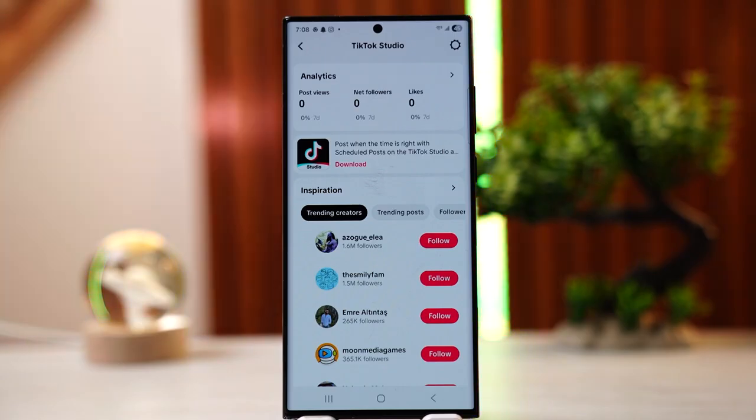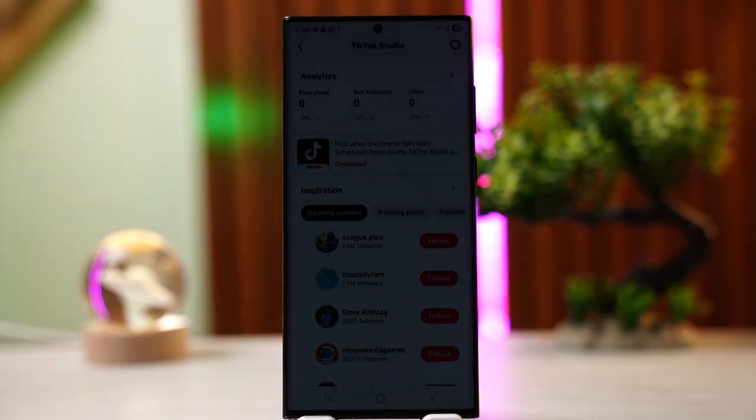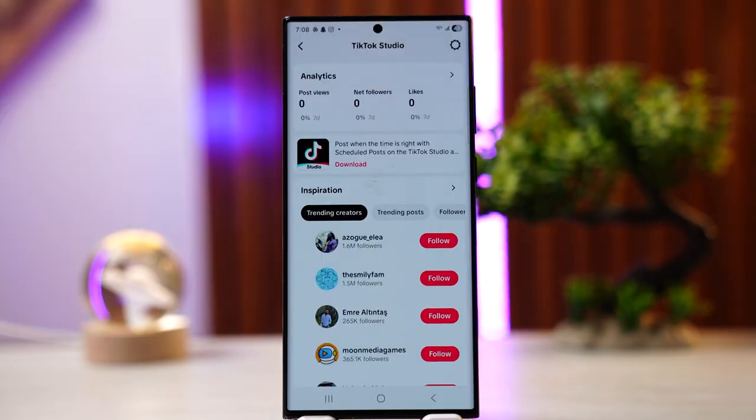The third thing that you can do is boost interaction rates. For this, you can post the first comment on your own video immediately after posting. You can also use video replies and create sequential videos, like creating a part 2 to a video that you already created. You must also focus on your audience.